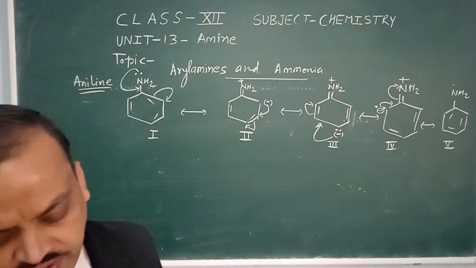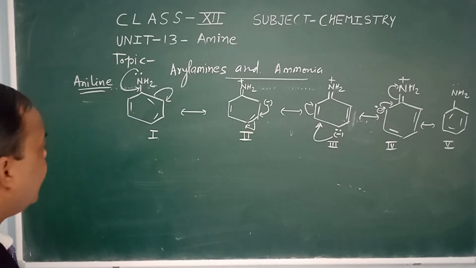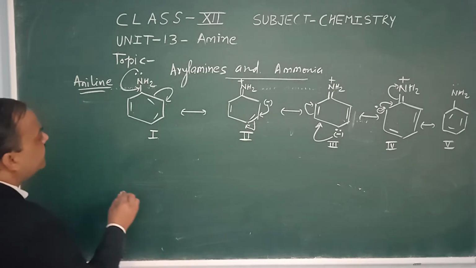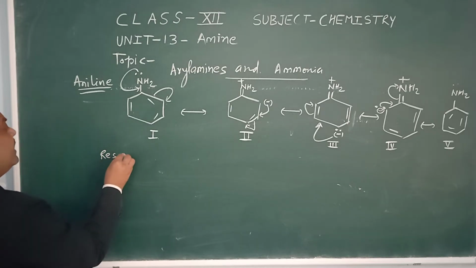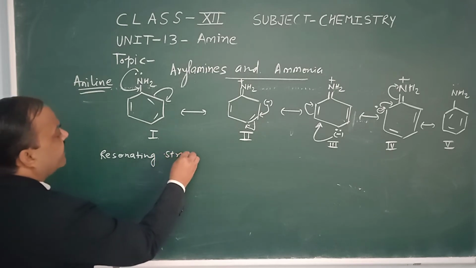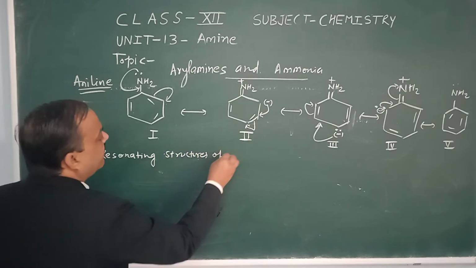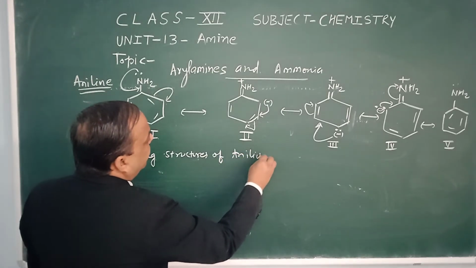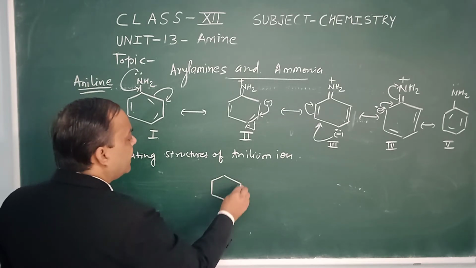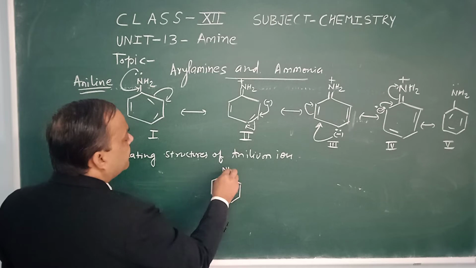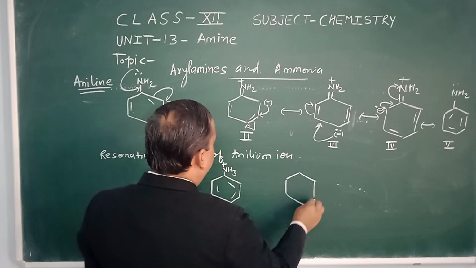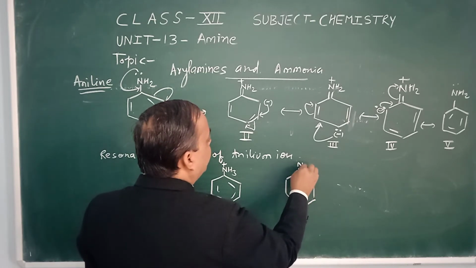Now if we have the anilinium ion, in this anilinium ion only two resonating structures are possible. This is NH3 plus, and in another structure we have the shifting of the double bonds.